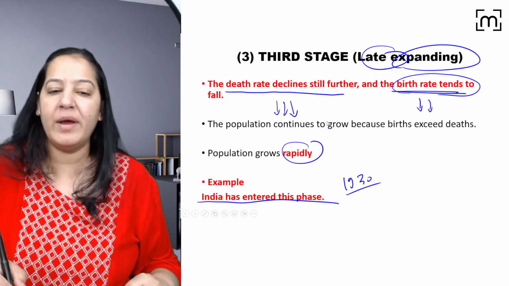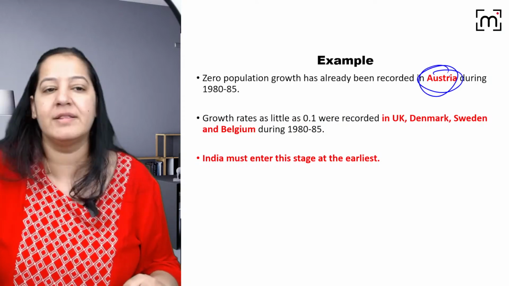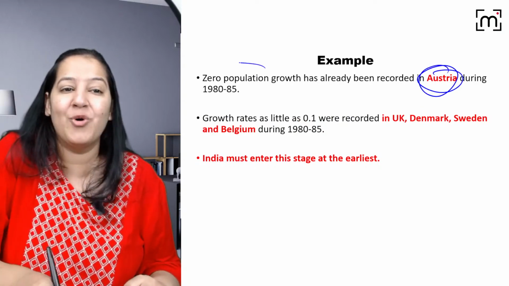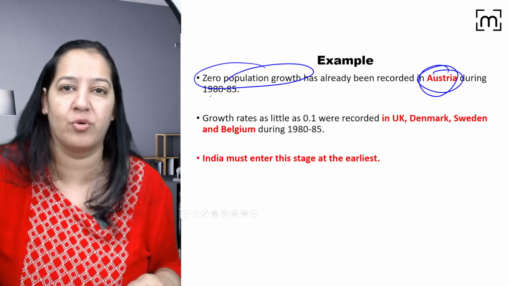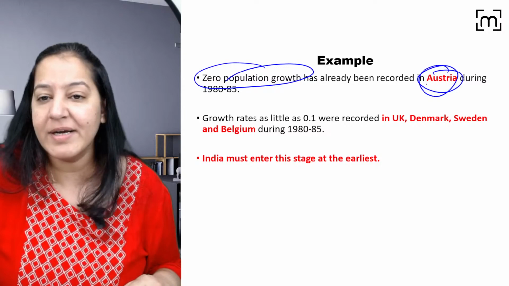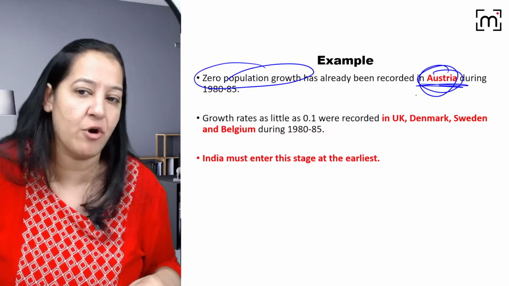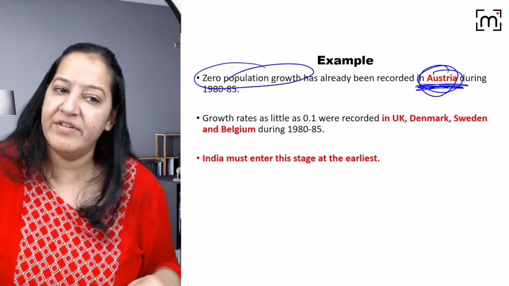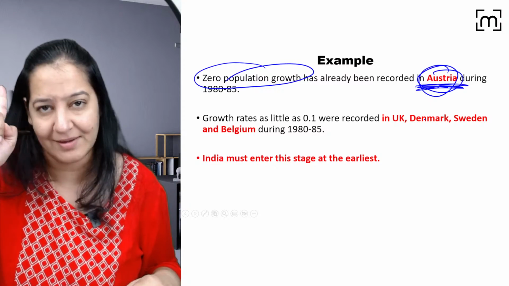So as I've told you, India wants to enter this phase, but currently Austria is already in this phase. Already it is the zero population growth phase. Stage 4 is known as zero population growth because they are cancelling each other. It is not Australia, mind my words. It is Austria. Austria is different from Australia, right? It is Austria which is already in this phase. The only luckiest country on this earth, right?